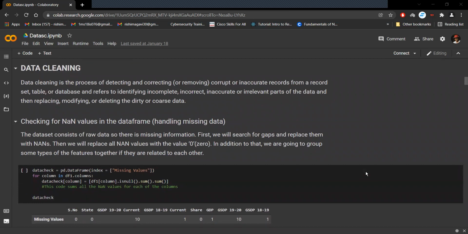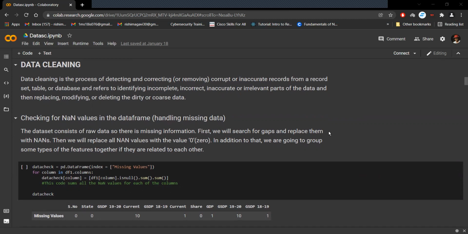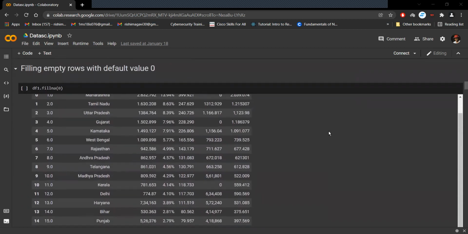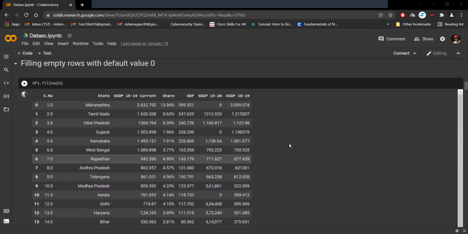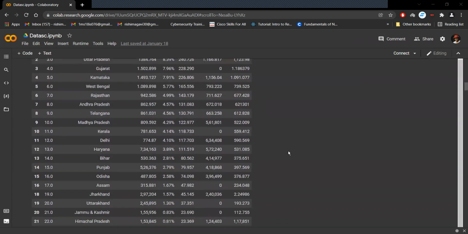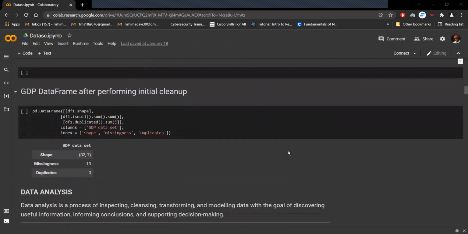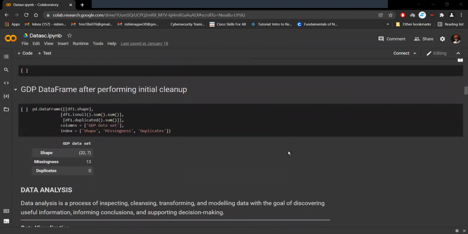We clean the data by detecting and correcting the corrupt and inaccurate records from a record set, table, or a database, and then replacing, modifying, or deleting the dirty data. We replace the null value with NaNs, and then we replace all the NaNs with 0. In addition to that, later we grouped related features together. This is the dataset, which consisted of 32 rows, 7 columns with no duplicates but 13 missing cells.